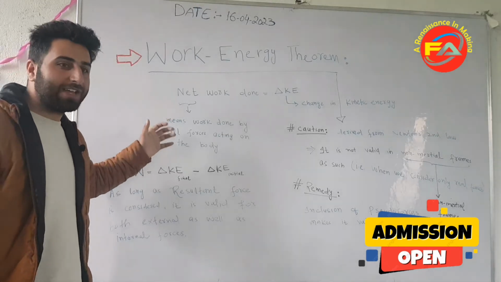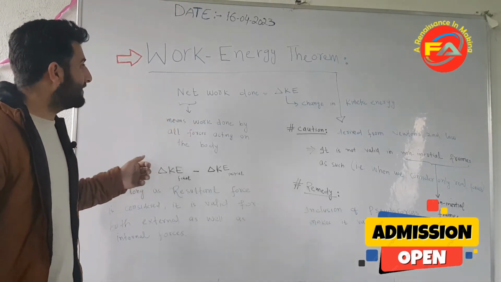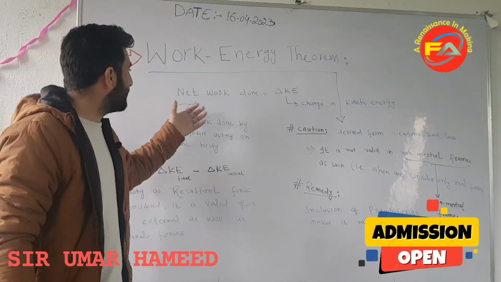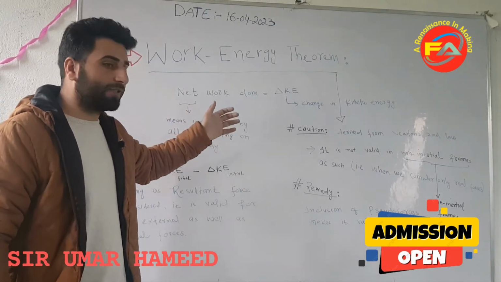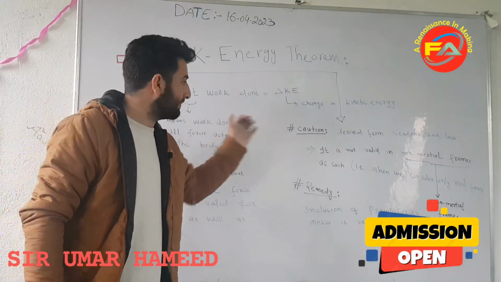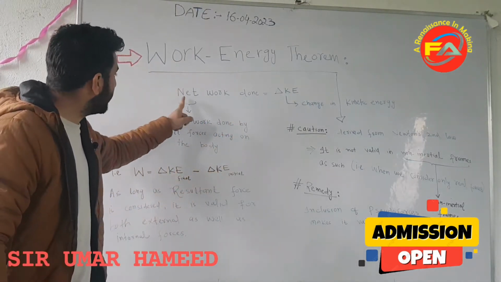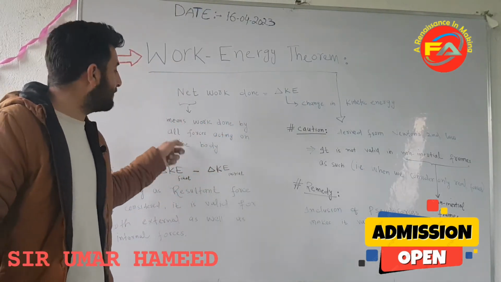Summarize what we have learned in this work energy theorem. We already stated that this work energy theorem says that the net work done on a body is simply equal to the change in kinetic energy of the body. Now this net here means the work done by all forces acting on the body.